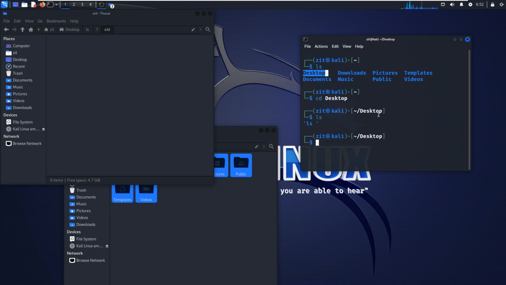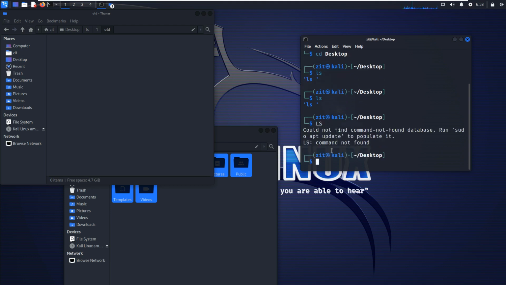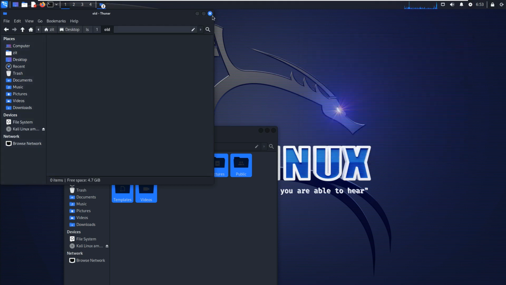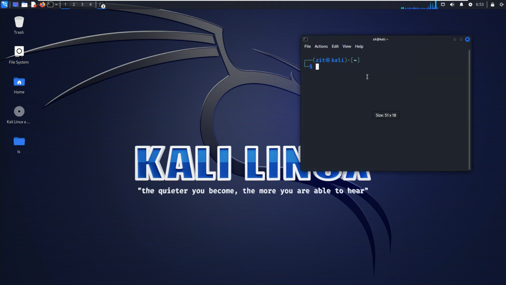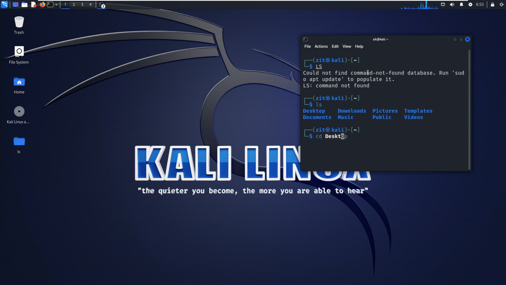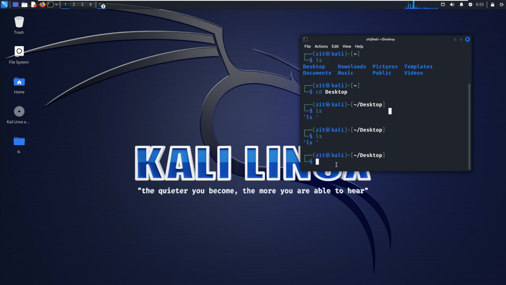And ls, what is inside the desktop? ls. I think we're not working there. Okay, wait, I will close it. I don't know if there was a problem. I will open the terminal again. Sorry, I think the caps lock was on. ls, cd desktop, ls, the list of directories inside the desktop. I don't know why it's not showing for us. What is the problem?